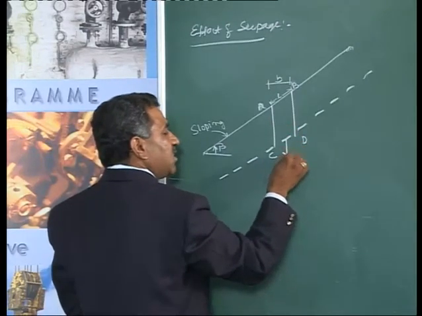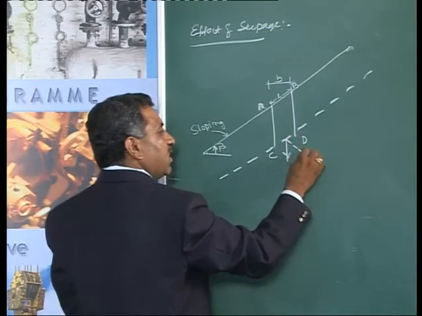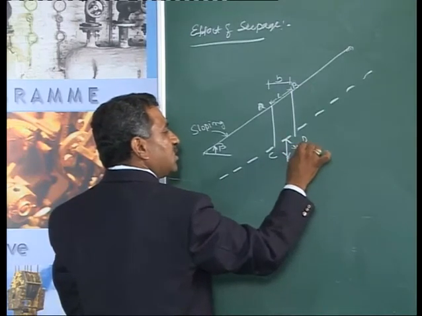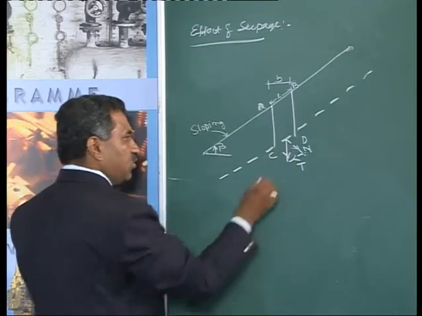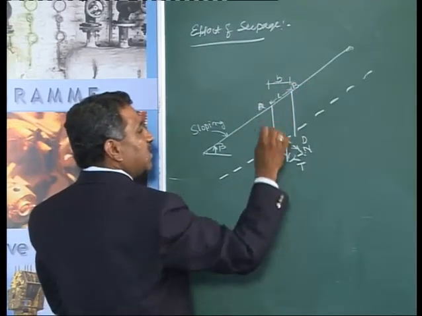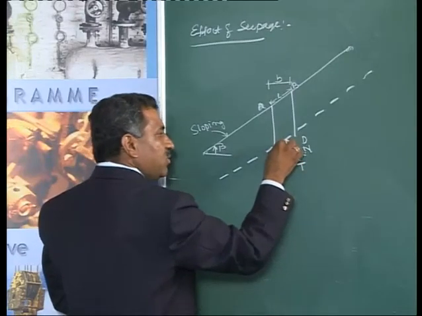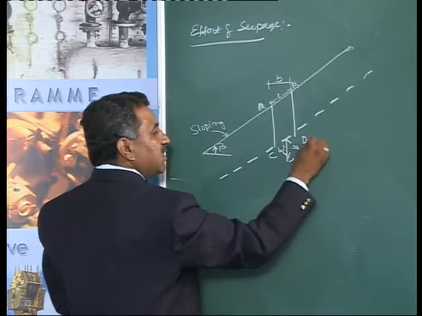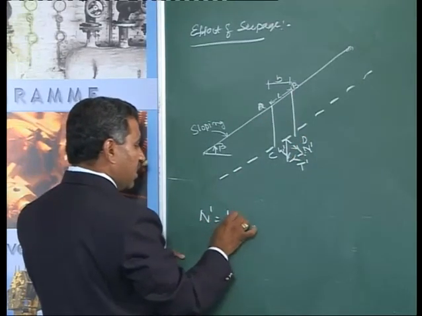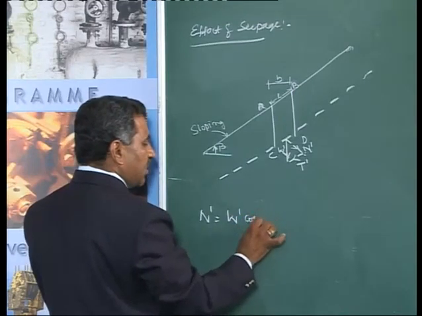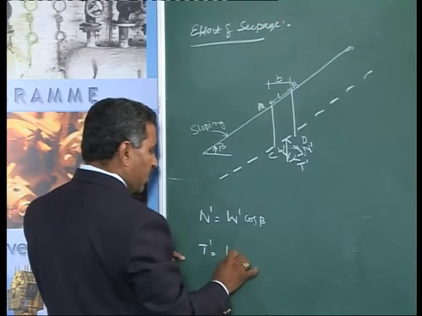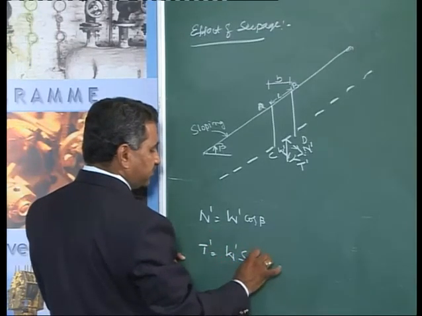The weight W acts in the downward direction. This will have two components as we discussed earlier. This component is T, this component is N. This we know, this is W. Now we know that when there is seepage here, I will designate W by W dash, T by T dash, N by N dash. Now, my N dash is nothing but W dash times cos beta. T dash can be written as W dash times sin beta.